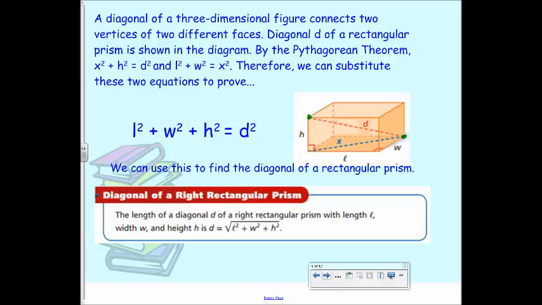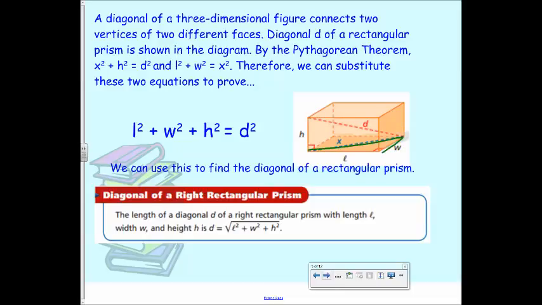What shape does this make? Pretend that was a straight line. Yes, a triangle. What kind of triangle? A right triangle. So when you're looking for missing legs of right triangles, what theorem do we use? The Pythagorean theorem. So we can figure out the diagonal of any prism by using a variation on the Pythagorean theorem. The first thing you would have to figure out is how long X is.